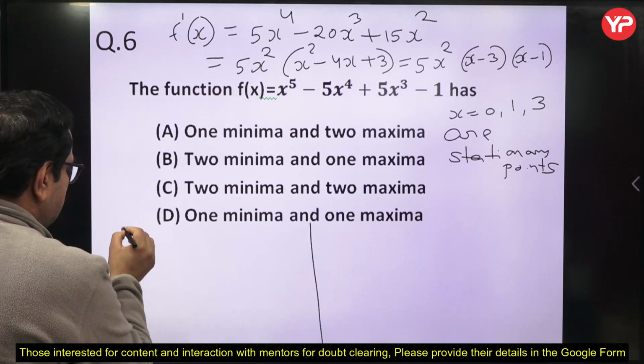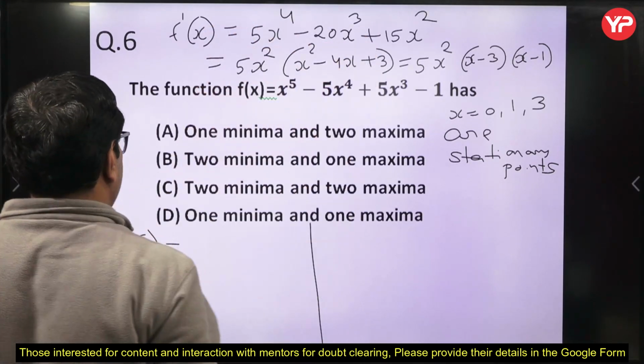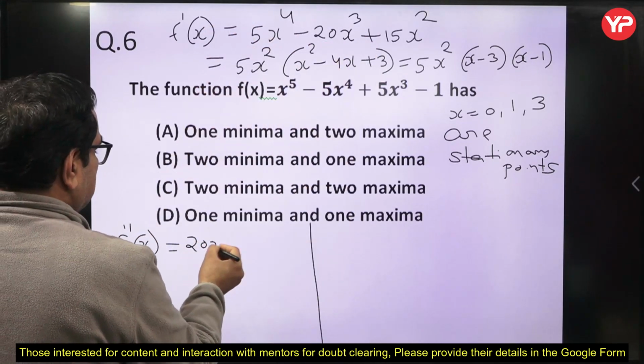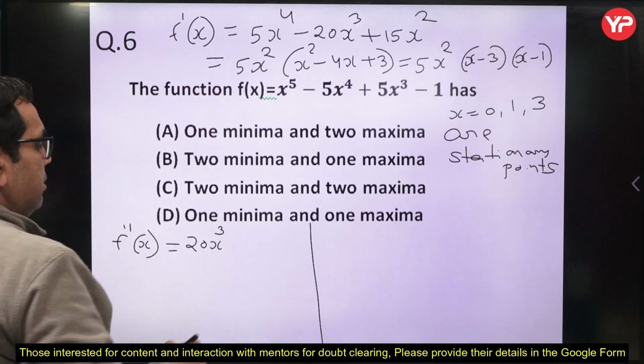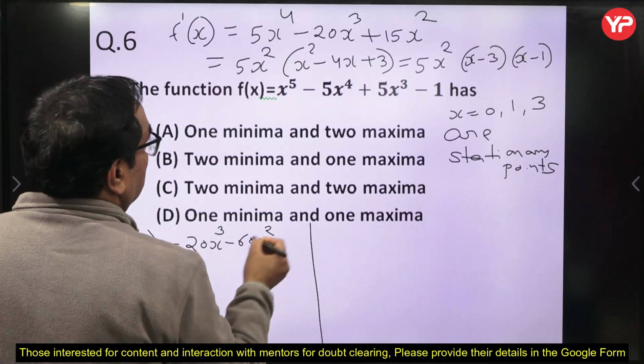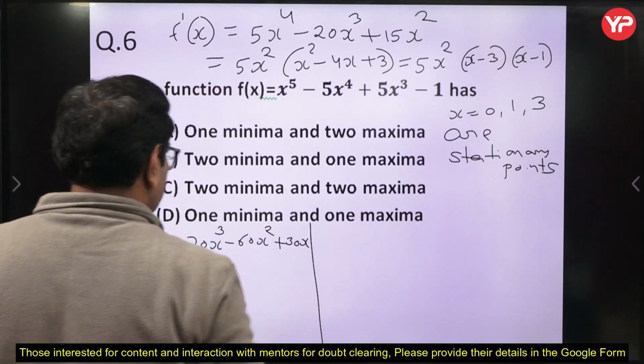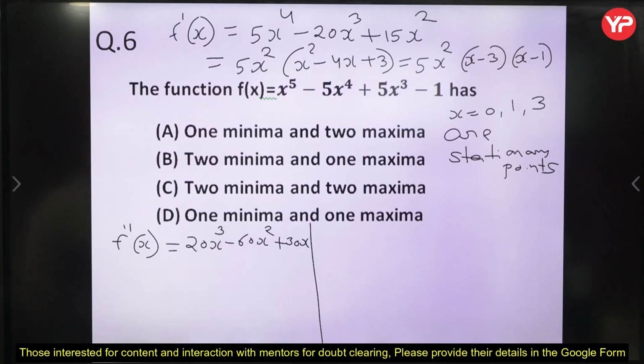So f double dash x is equal to the derivative of this, which is 20x cube minus 60x square plus 30x.